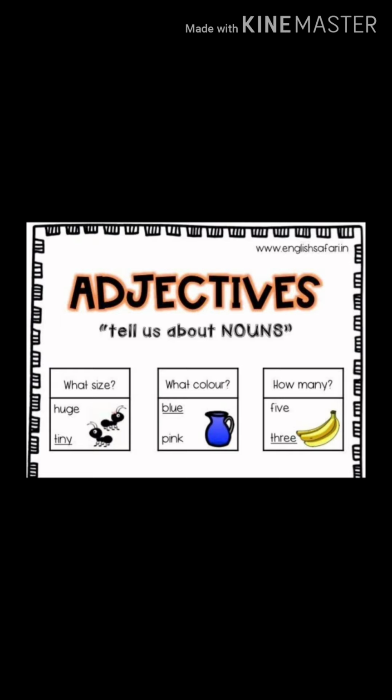Now come to the point, degree of comparison. Adjectives of quality have 3 forms called degrees of comparison. The first one is positive degree, second one is comparative degree, and the third one is superlative degree. Positive degree is the simplest form of an adjective. It is used when there is no comparison.